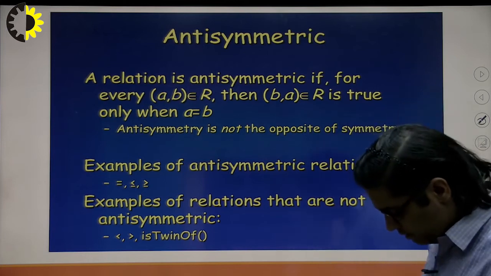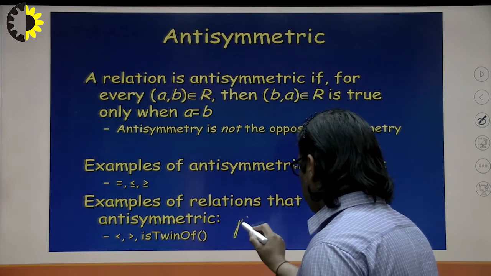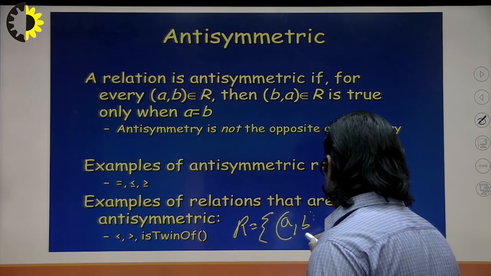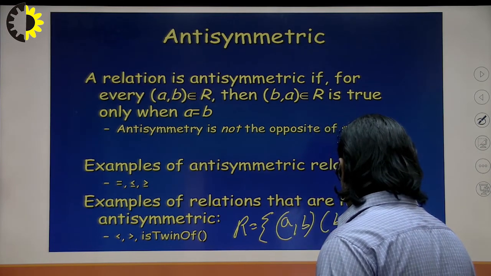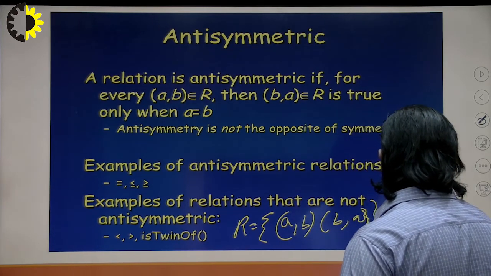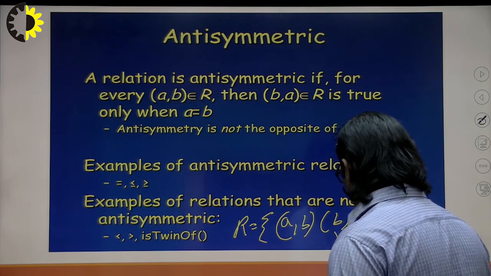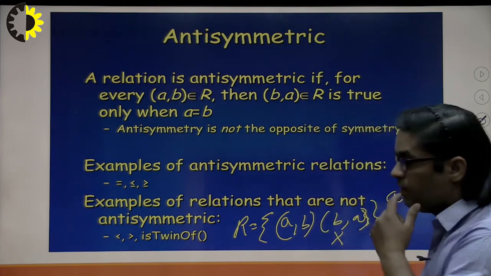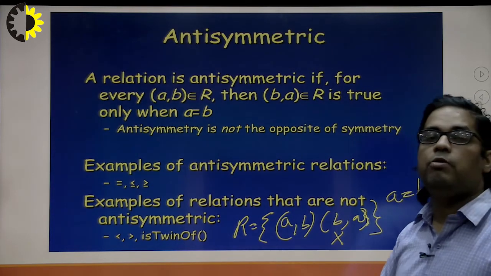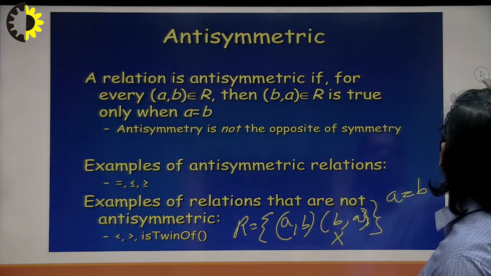In general terms, in a relation R on set A, if (a, b) is related and (b, a) is also related, then this is possible only if a is equal to b. Here, because we already know that a is not equal to b, that's why it is not an antisymmetric relationship. If A is related to B and B is related to A, then A should be equal to B.